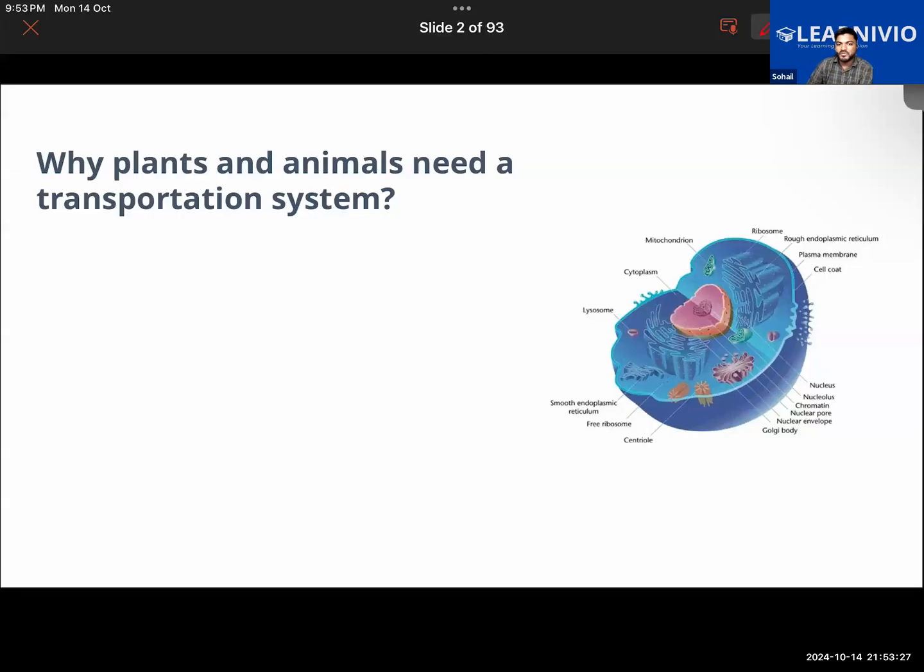So in the chapter transportation in plants and animals, as we know, every living organism on earth has some basic requirements. What are the common requirements of every living organism that they need in order to stay alive? Sir, water, food. Sir, water, energy, food. Right. And one more important thing you are missing. Sir, breathing. Respiration, or specifically oxygen.